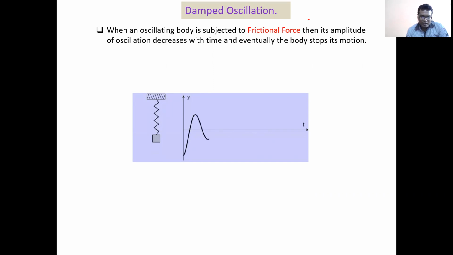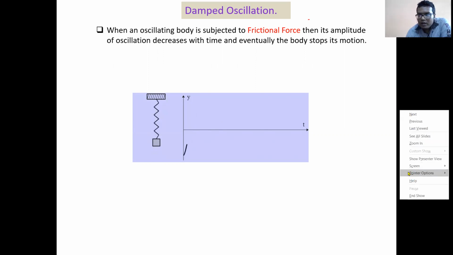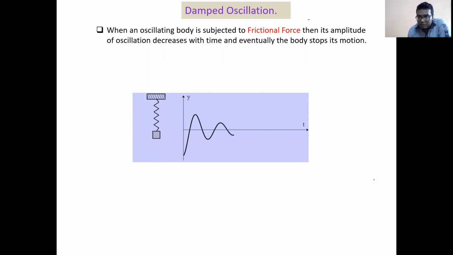So it vibrates due to its own elastic force. That's why it is known as free vibration. And we have already solved the equation of motion for free vibration for the simple harmonic case: y equals a sine omega t plus delta, right?